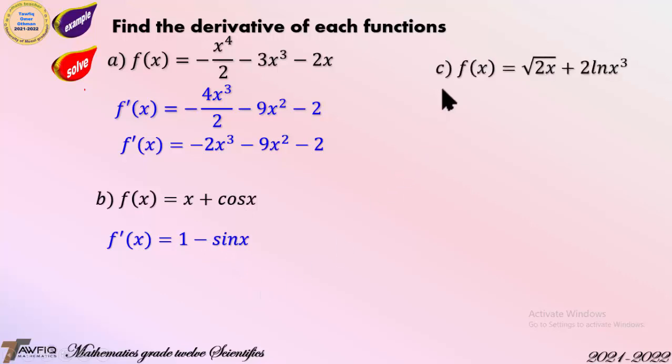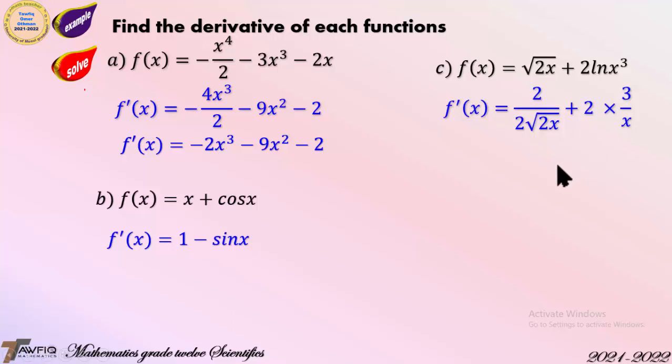C. f(x) is equal to square root of 2x plus 2 ln x to the power 3. This one, first of all, write 2 square root of the function 2x. Then take the derivative of 2x and write it at the numerator. Then write plus 2 times the derivative of ln x cubed, which is 3 over x.